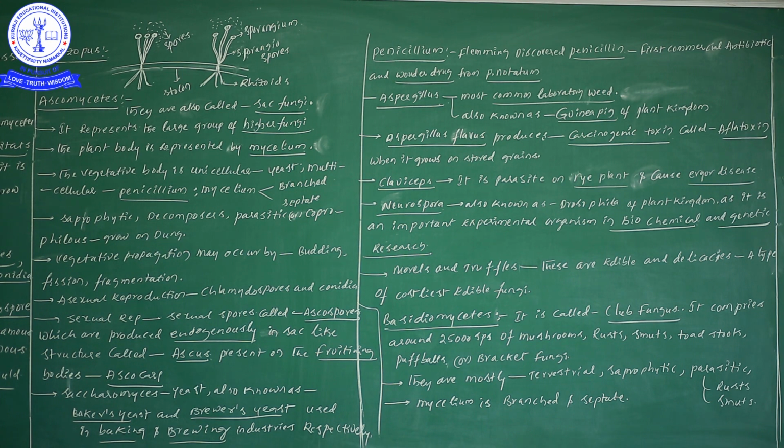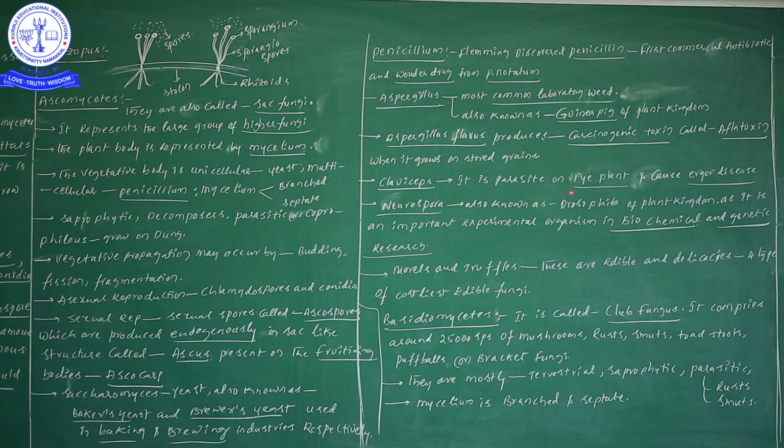Where can the development of these aflatoxins be seen? When it grows, it grows on the stored grains. So this Aspergillus flavus produces carcinogenic toxins, and this carcinogenic toxin's name is aflatoxin. On stored grains we can see the production or secretion of aflatoxin.